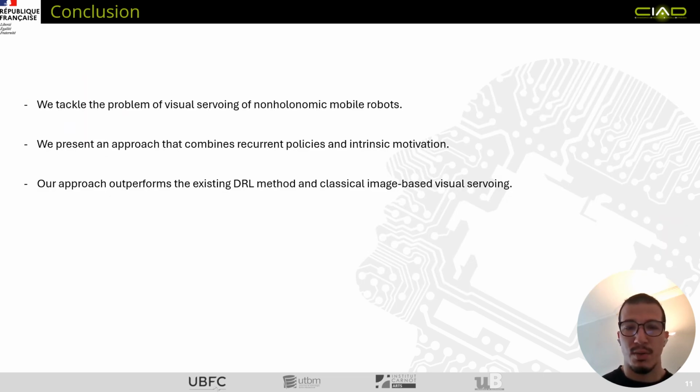So now for the conclusion, in this paper we tackle the problem of visual servoing of non-holonomic mobile robots. We present an approach that combines recurrent policies and intrinsic motivation, and we show that our approach outperforms classic image-based visual servoing and the existing deep reinforcement learning method.